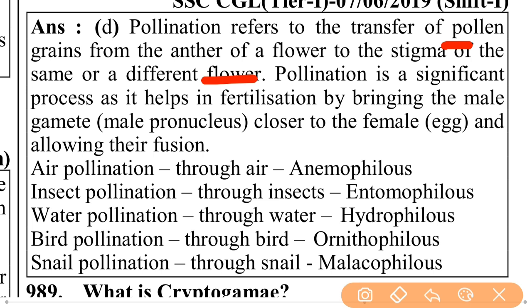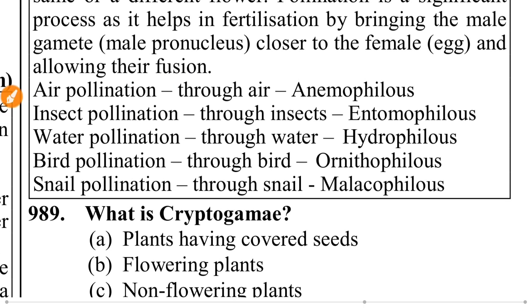Pollination is a significant process as it helps in fertilization by bringing the male gametes, the male pronucleus, closer to the female egg and allowing their fusion. Pollination through air is anemophily. Insect pollination is entomophily. Water pollination is hydrophily. Bird pollination is ornithophily. Snail pollination is malacophily.